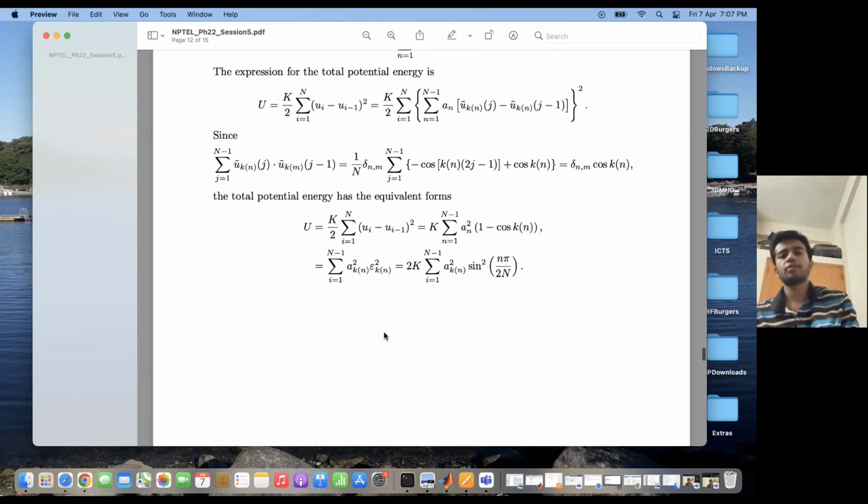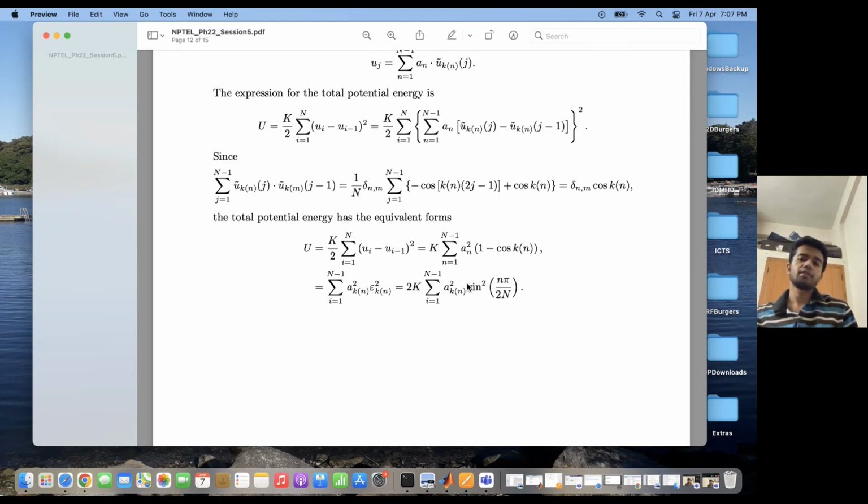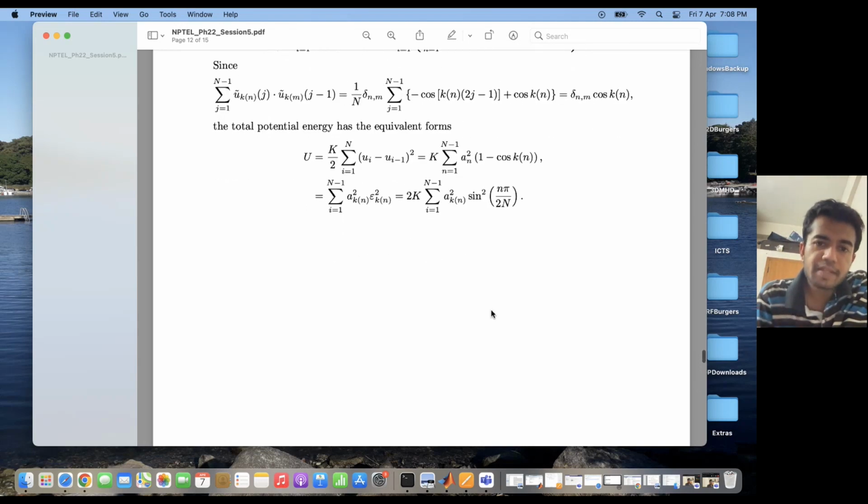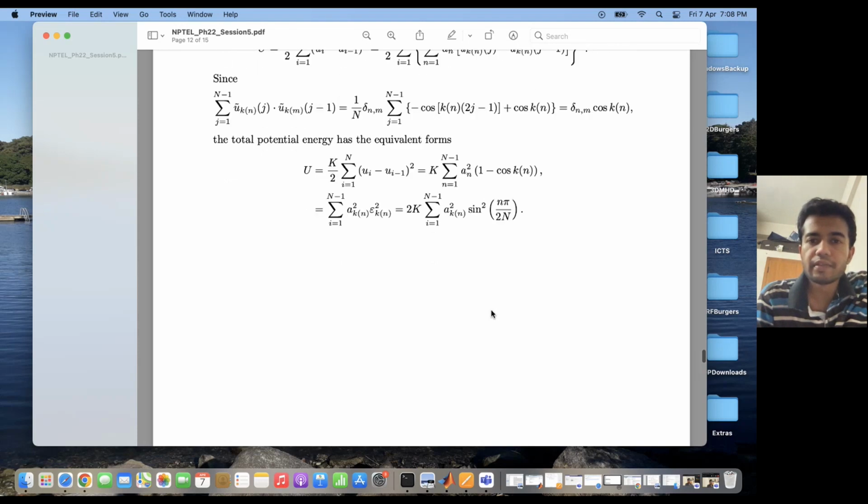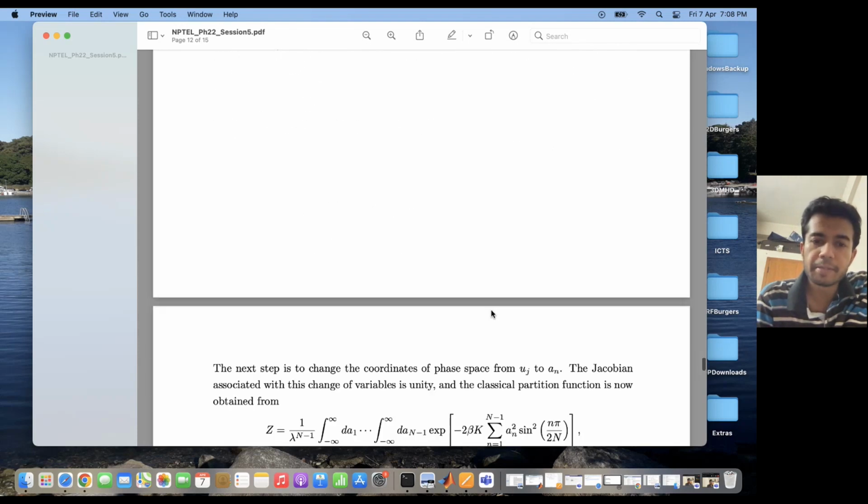And you see now that the potential energy is decoupled when I write it in the basis of the normal modes, where the a k's are the amplitudes of the normal modes. Earlier I had the potential energy consisting of various terms coupled to each other. Now when I express this in the basis of the normal modes, it becomes decoupled, and it becomes easier for me to solve the Hamiltonian and simplify the system even further.